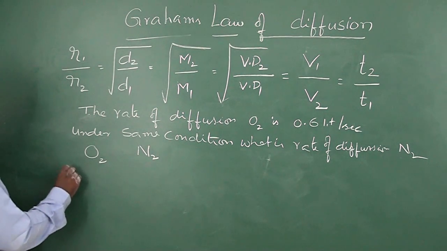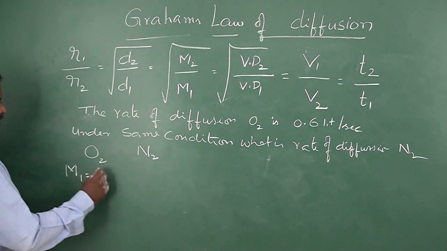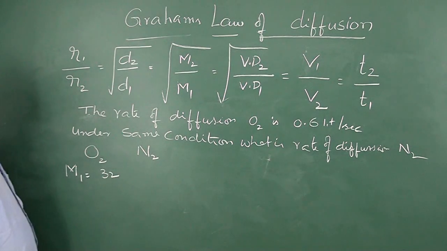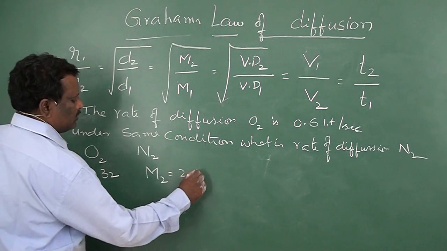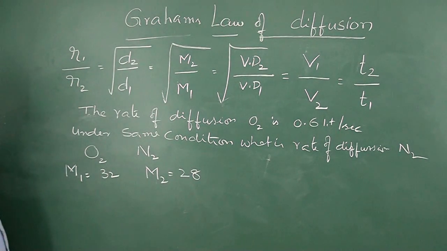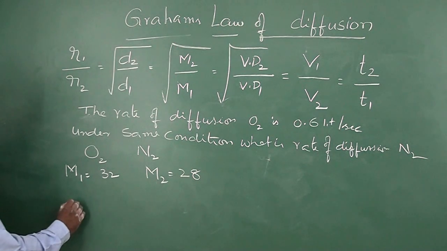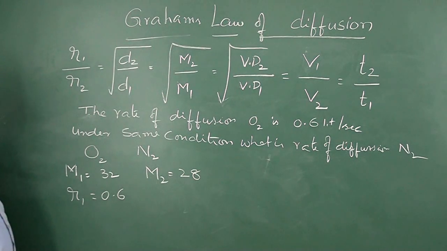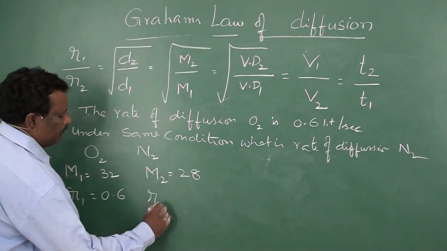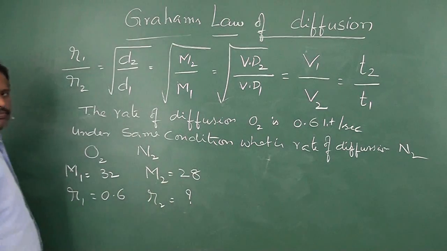Now the molecular weight of oxygen, M1, is equal to 32. The molecular weight of nitrogen, M2, is equal to 28. Then the rate of diffusion R1 is equal to 0.6 liters per second, and R2 is equal to how much?